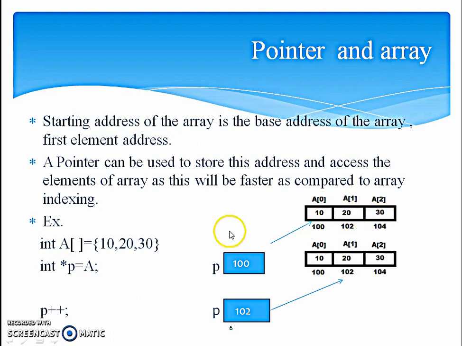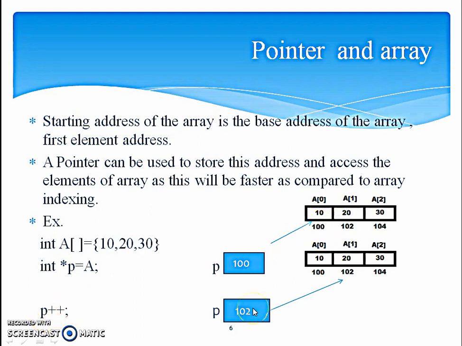Now if we declare a pointer variable, normally we need to put address of the other variable, but here directly A can be stored in P, because A is actually address of the array. So address of the array is stored in P. So P gets the value of the starting address of the array, that is 100. Now if we increment P, initially it is pointing to 100.